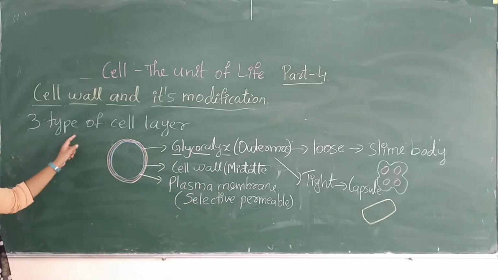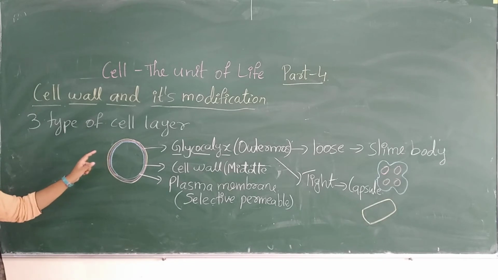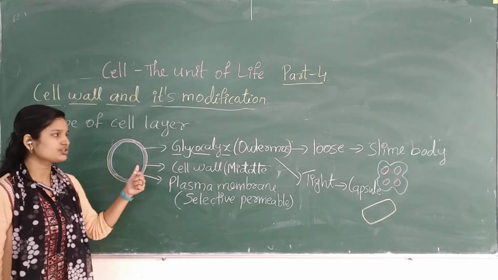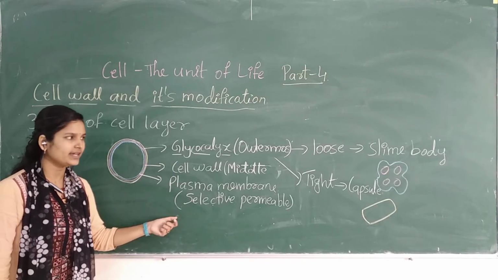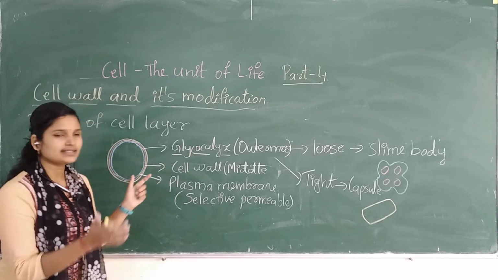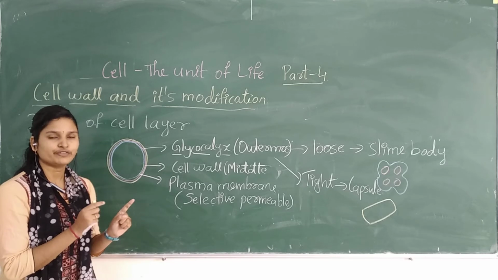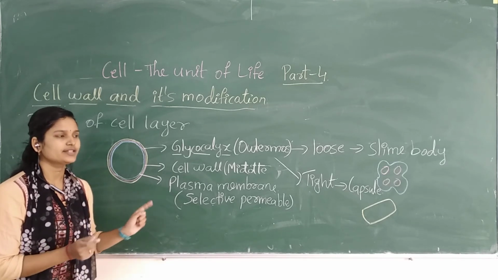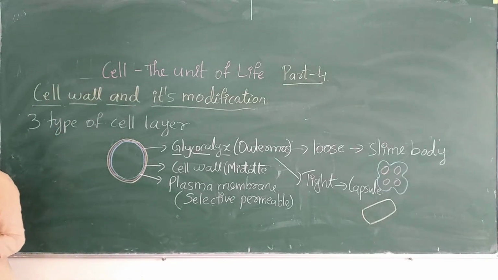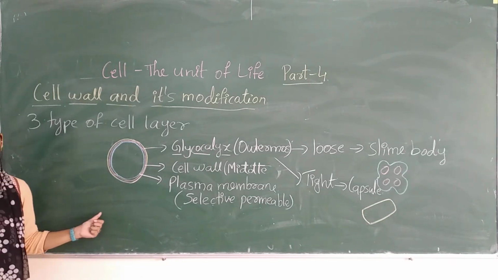So remember, the cell wall is unique in case of prokaryote because of the presence of all these three layers. All these three layers aggregate and perform as one single layer which helps in the protection. Understood? Remember this, important.